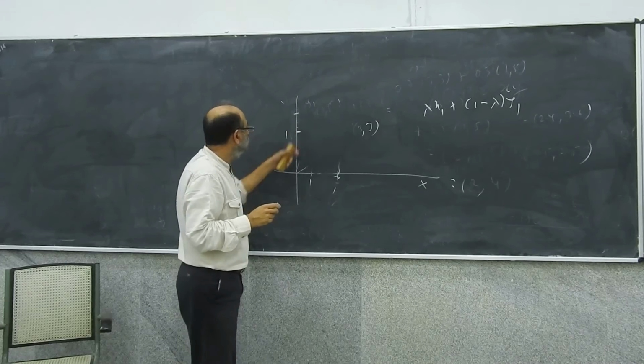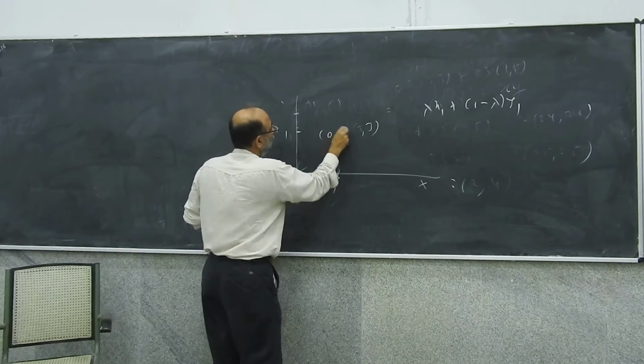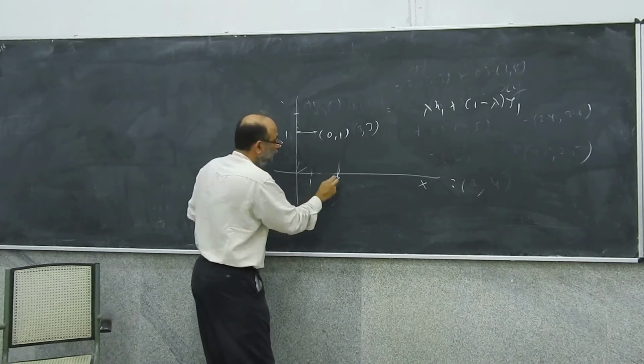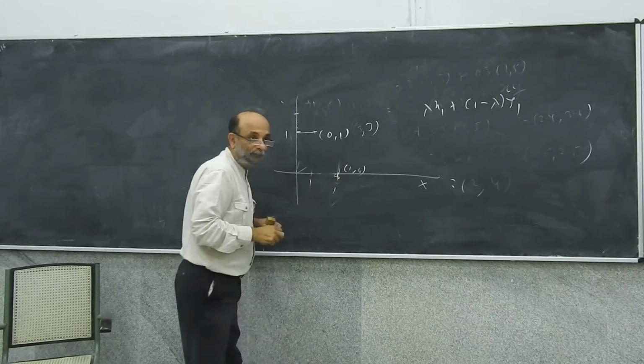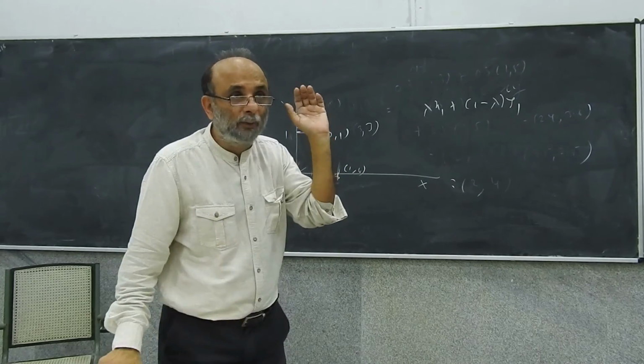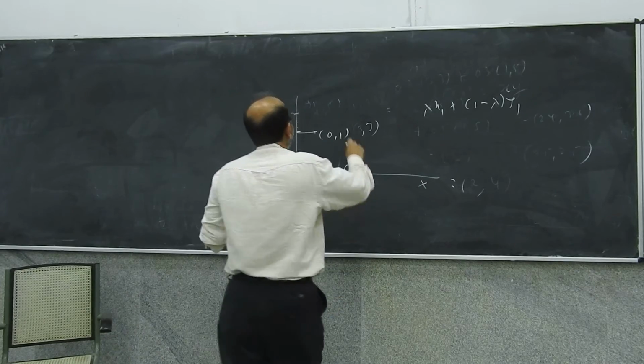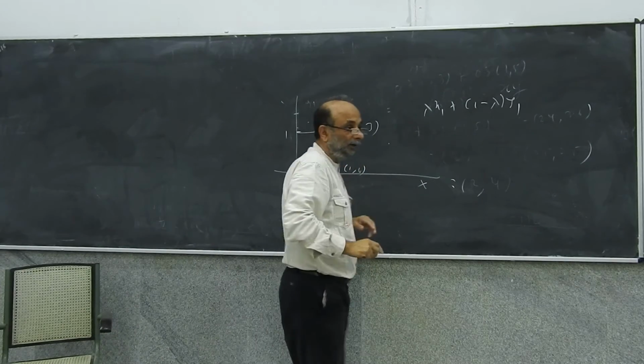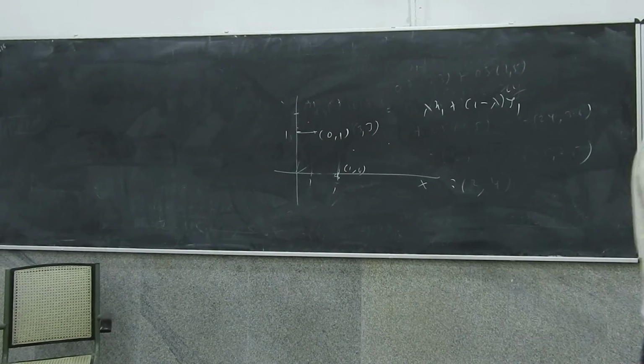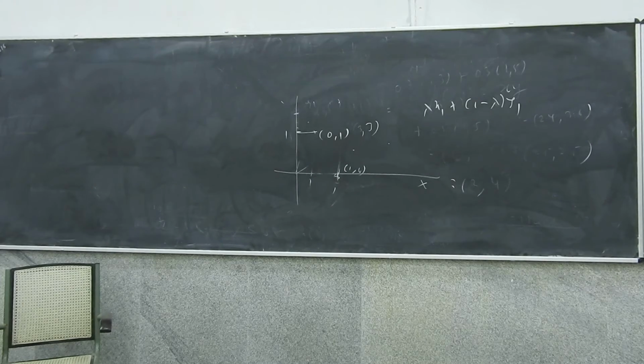Okay? Then what is this vector? This vector is 0, 1. This vector is 1, 0. Those two vectors are perpendicular to each other. Right? And if I think of any arbitrary point here, it can be thought of as some number times the first vector plus some number times the second vector.